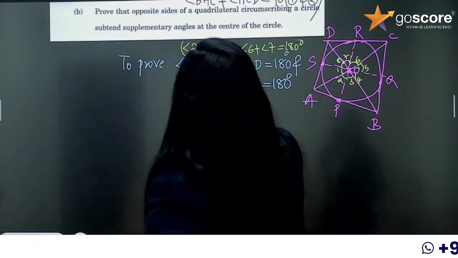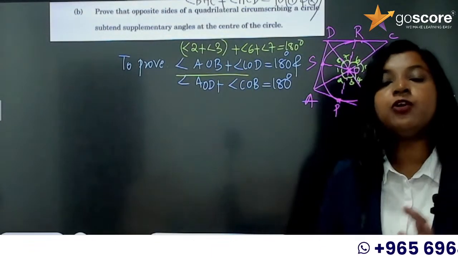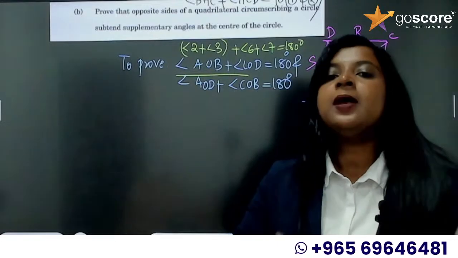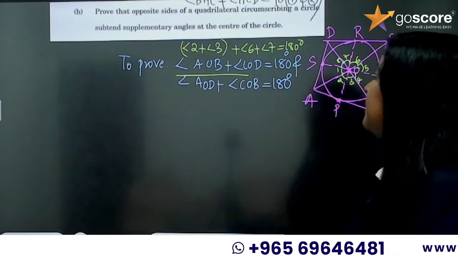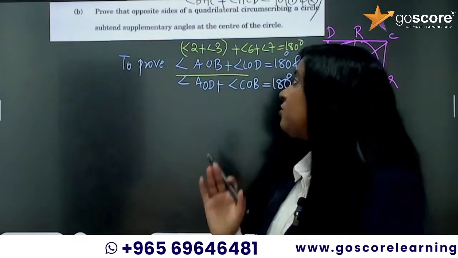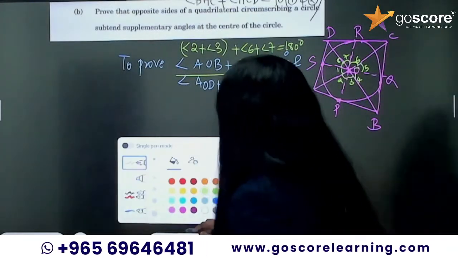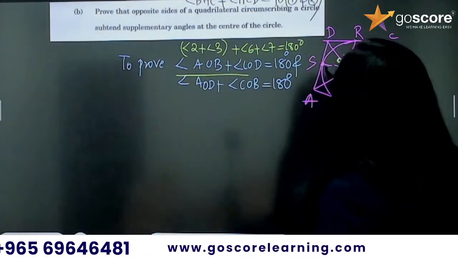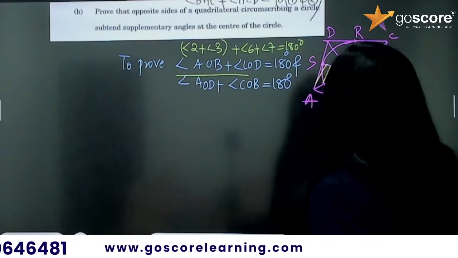So if you need to prove this part, it is okay if you prove angle 2 plus angle 3 plus angle 6 plus angle 7 is 180 degrees. So first of all, I am going to consider these two triangles. This is the first triangle that I am going to consider and this is the second triangle.